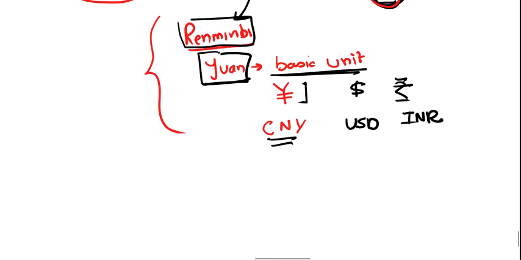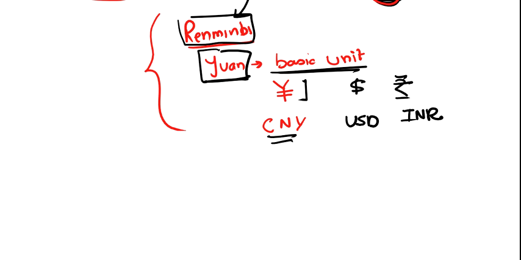Now why I told you this, because now I am going to talk about a foreign bond, that is a panda bond. Now what is this panda bond and why am I saying this is a foreign bond? The reason is that this is a bond issued by firms outside China, but the bond is trading in China and it is denominated in yuan.